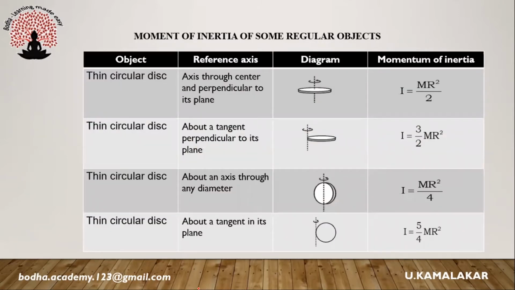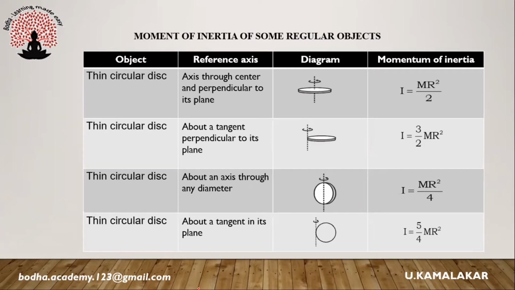For a thin circular disc rotating about an axis passing through center and perpendicular to its plane, the moment of inertia is mr²/2. For a thin circular disc rotating about a tangent perpendicular to its plane, the moment of inertia is 3/2 mr².